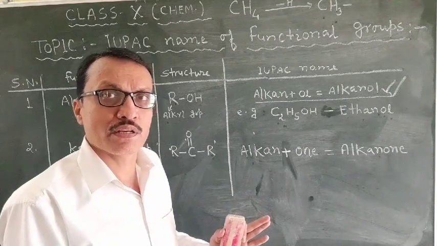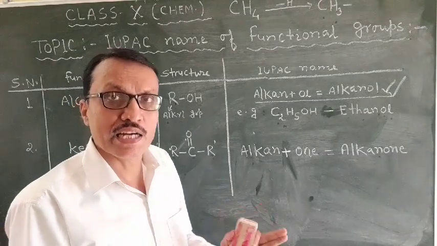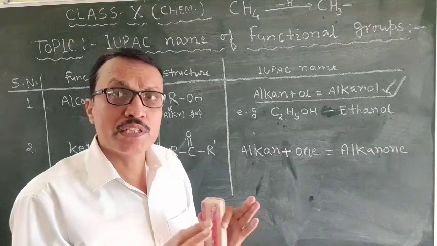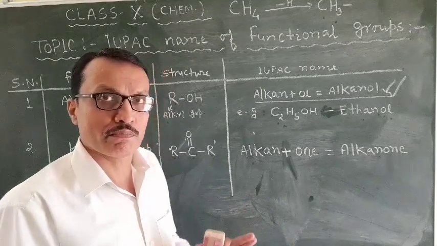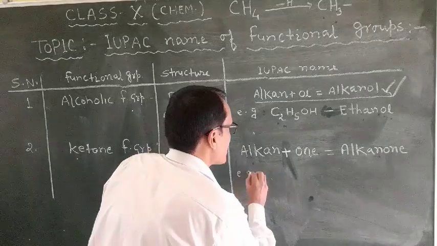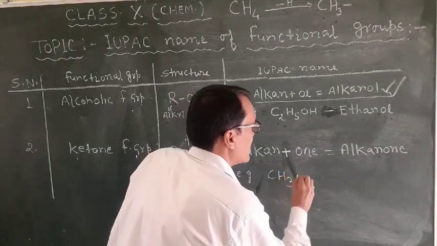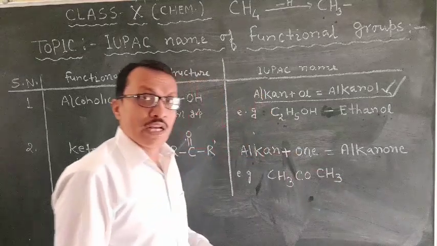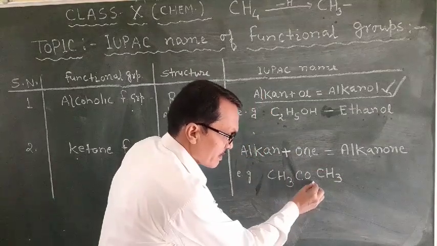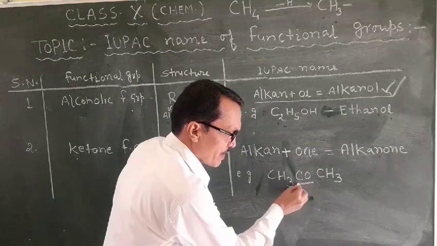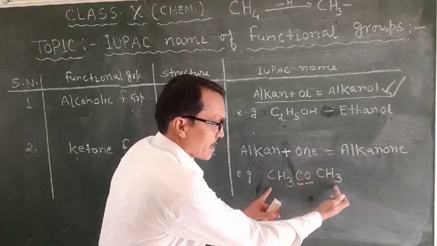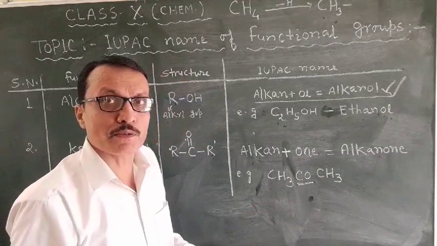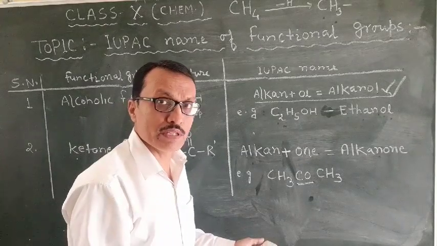The suffix -one will be added for the IUPAC name of keto group compounds. For example, CH3COCH3. Students, you are looking here, this is the functional group, the ketone functional group, and at the terminal positions you have similar alkyl groups. So you have to name this compound.